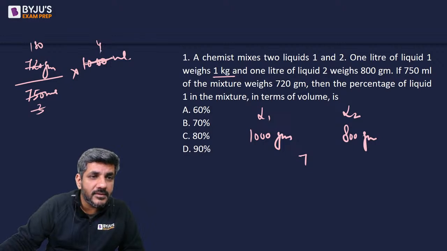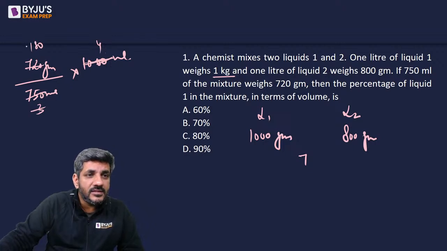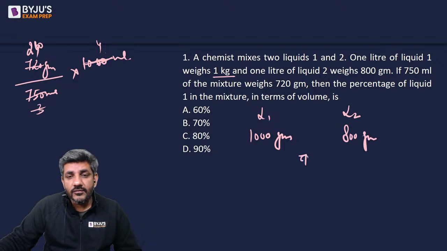No, I did something wrong here. The 4 went from here and the 3 went into this 240. So 240 into 4 is 960. So now the difference of these two is 160. Difference of these two is 40.